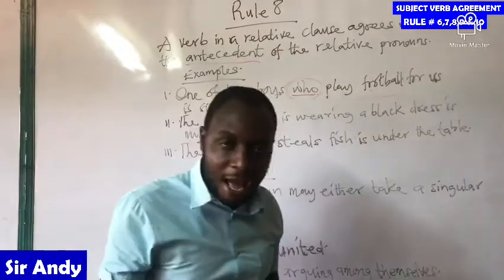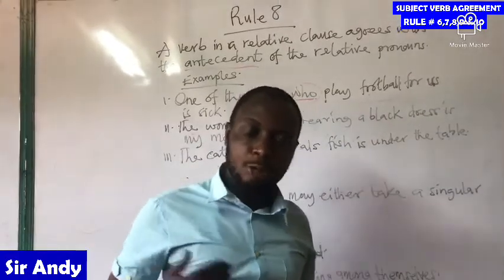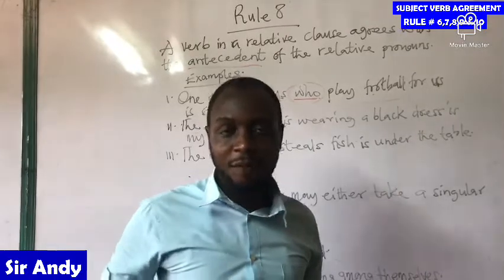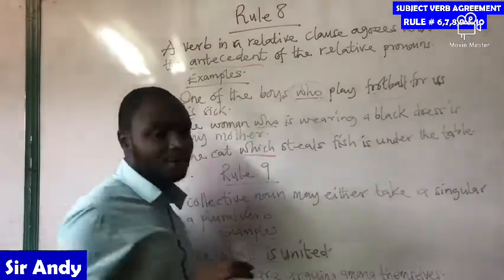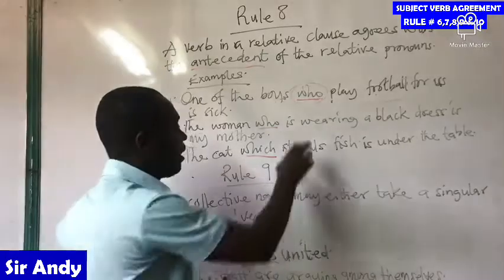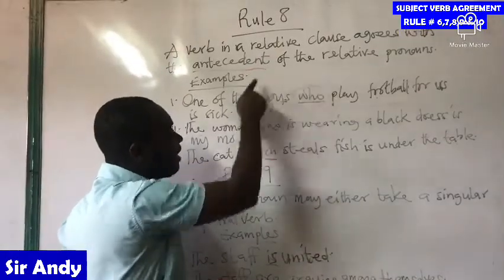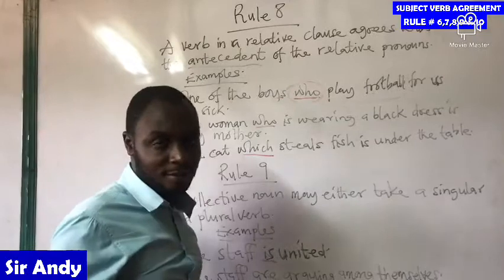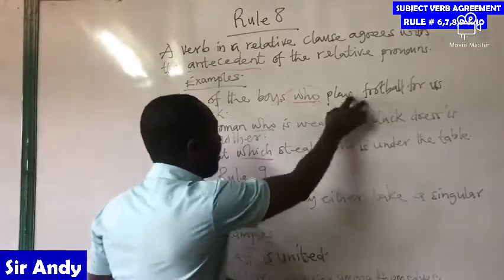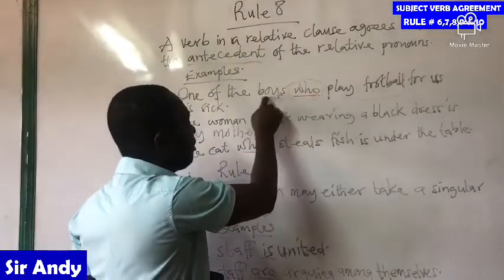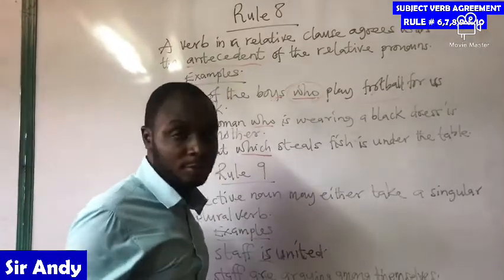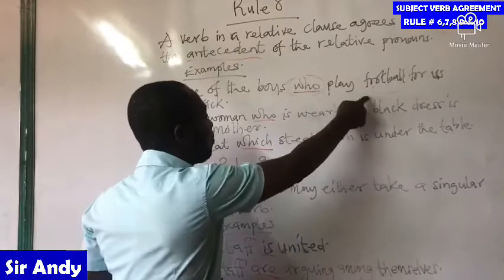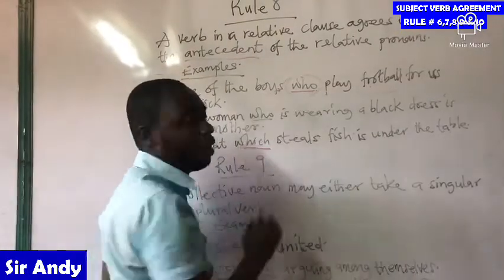Pronouns are words which are used in place of nouns. So the boys here is the noun, head noun, and the who is standing in place of the boys. Because this whole structure is telling us what these boys do. What do they do? They play football, right? So who play football is defining the boys.